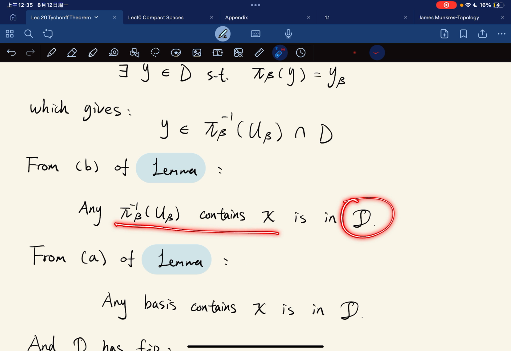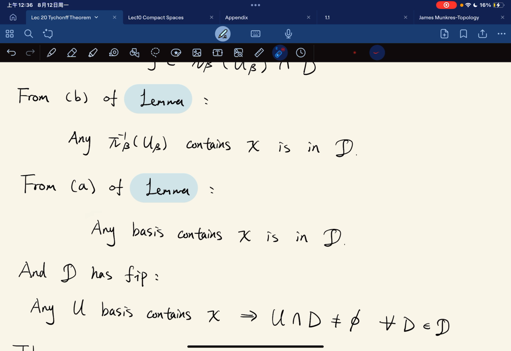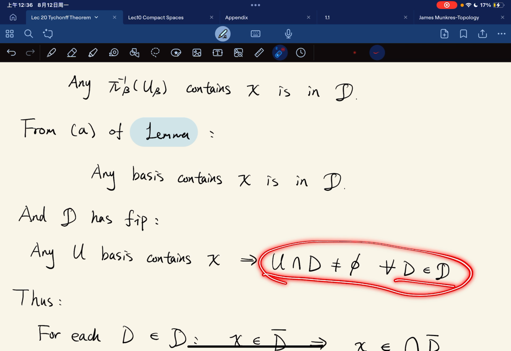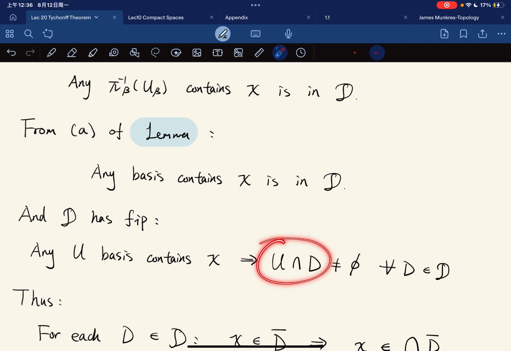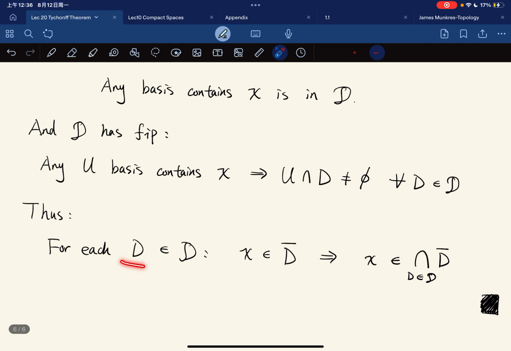This collection D will take this inside D. And if you take any finite intersection, which is any basis element containing x, it is in D. Since D has the FIP, for any basis element U containing x, you are in D, which means that this is not empty for any D in D. This is a finite intersection in D. So here we just have that for each D, x is in D bar, because any neighborhood U containing x intersects D. But this is for each of them, so x is in the intersection of all of them.